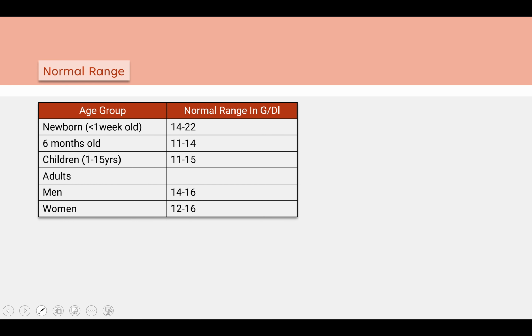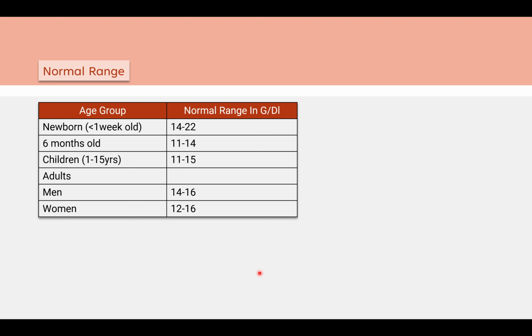Then we need to know what exactly hemoglobin is. As the name itself suggests, hemoglobin is heme and globin. There are two different parts. Heme is an iron complex present in the hemoglobin, and globin is the protein part. Combined together, it is hemoglobin, which is responsible for carrying oxygen throughout the body.